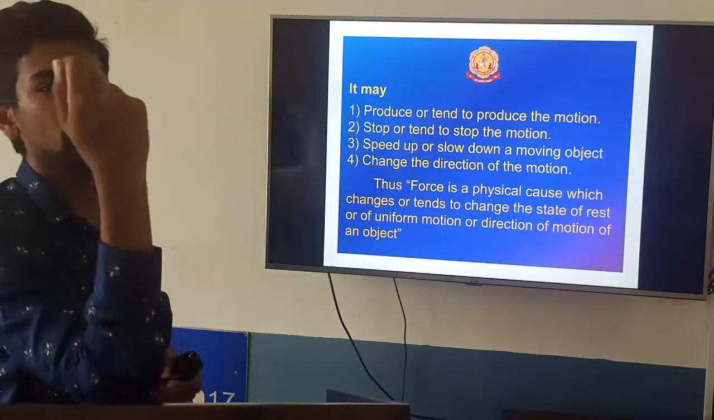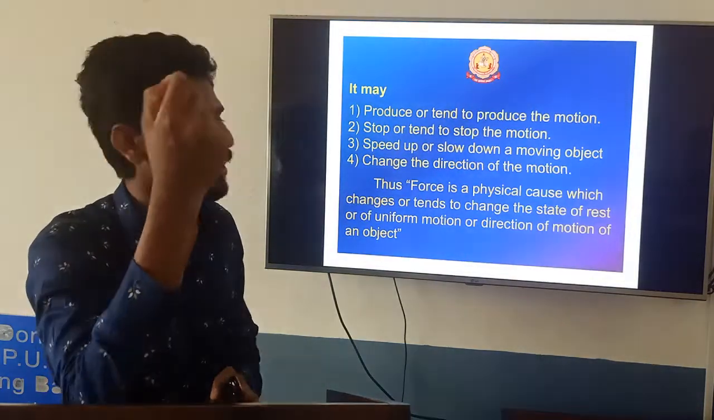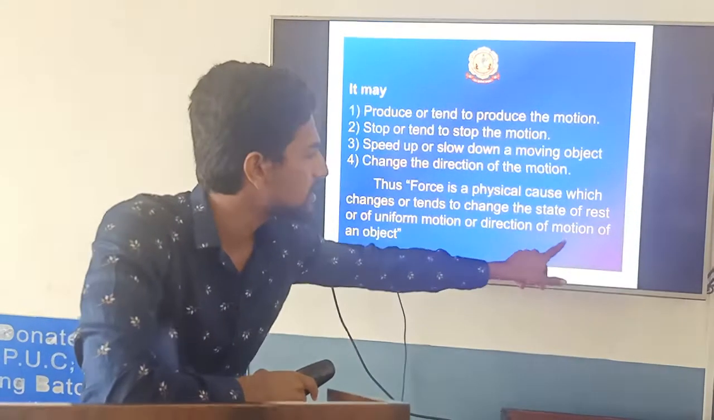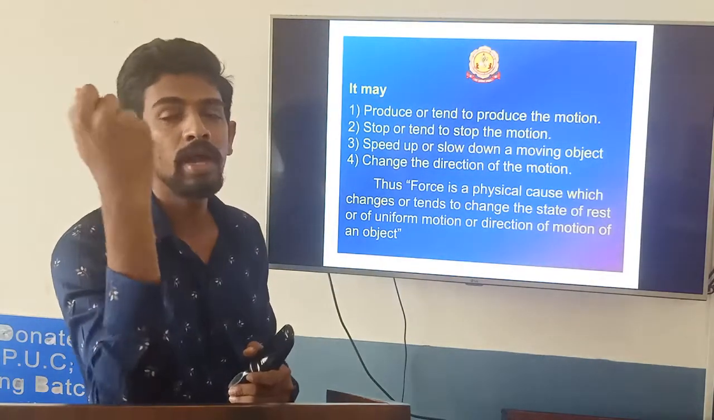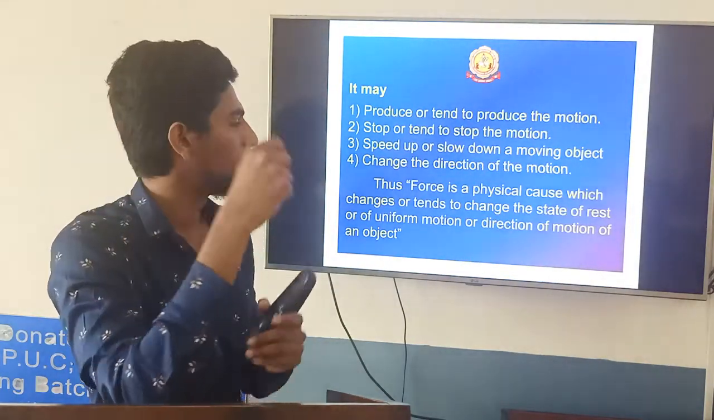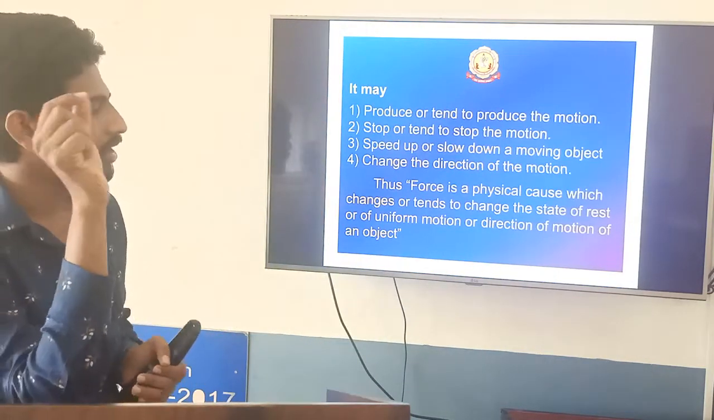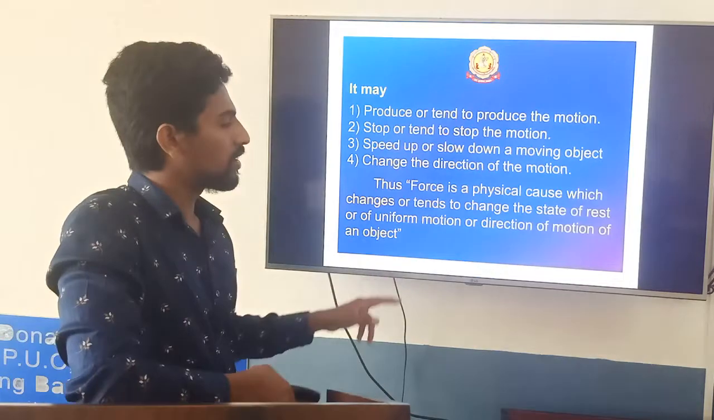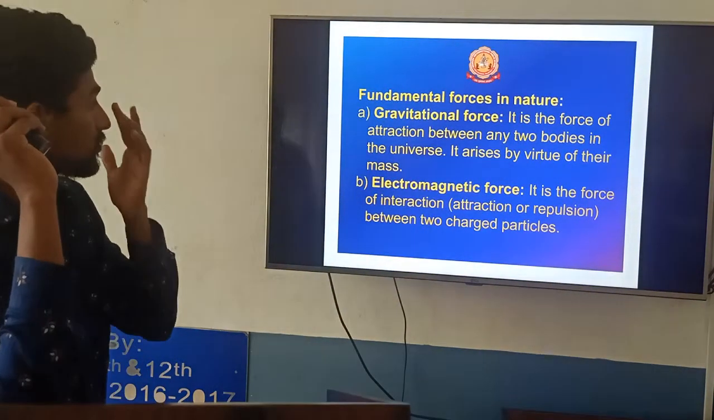Then only it will rotate with constant velocity. That means if it is moving in a circular path like this, at every point its direction changes. It may rotate with the same velocity. Magnitude of velocity will be the same, but its direction is different in a circular path. So in that case also you need what? Force is necessary to change the direction.